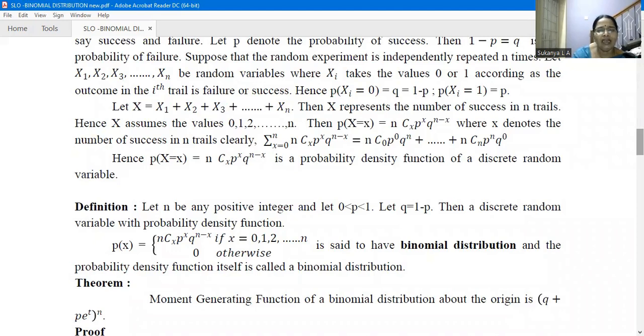That means if a discrete random variable x has a probability density function like nCx p^x q^(n-x), when x equal to 0, 1, 2, 3, etc.